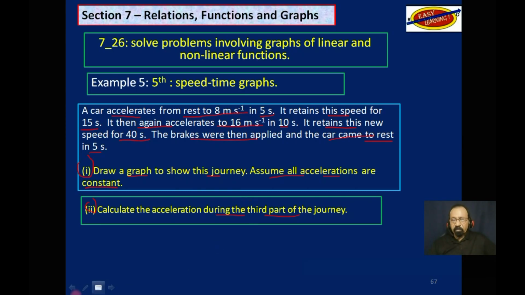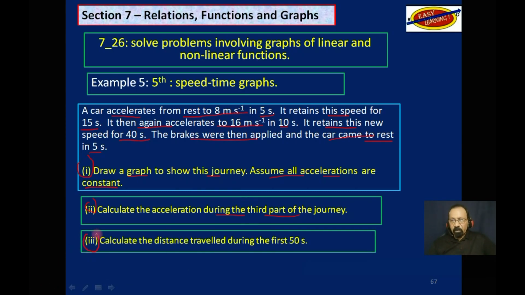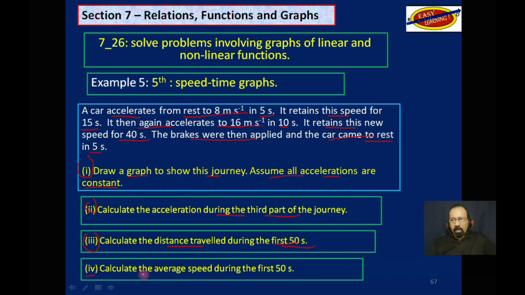based on the graph. And then using the graph, you have to calculate the distance traveled during the first 50 seconds. And finally, you have to calculate the average speed during the first 50 seconds. This last part here is easy because if you get the distance the car traveled in 50 seconds and you know it is 50 seconds, you just divide the distance by the time and you will get the average speed.